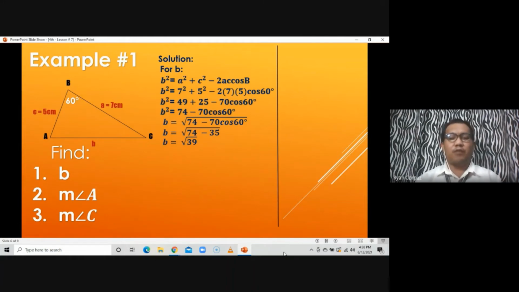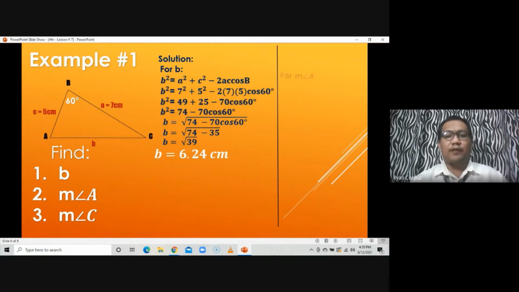So, just press square root sign, then press 39, then press equals. Then we'll come up with the value of square root of 39, which is equal to B, which is equal to 6.24 centimeters. So, 6.24 centimeters ang value ng B natin. So, yun yung nakuha natin. So, it should be rounded off to 2 decimal places because we are looking for the side. Okay? So, that's how we find the value of B.